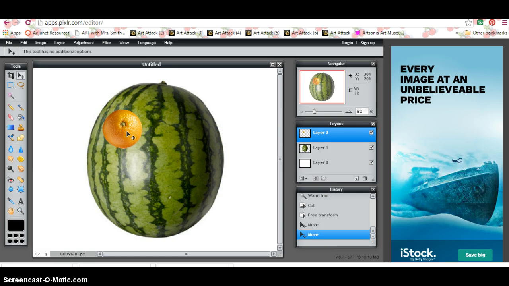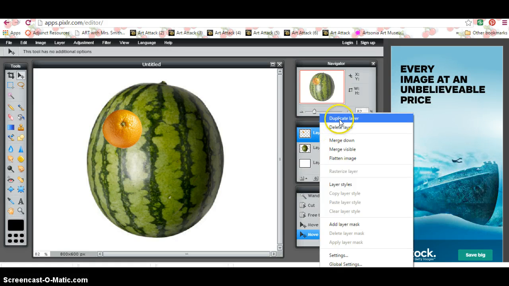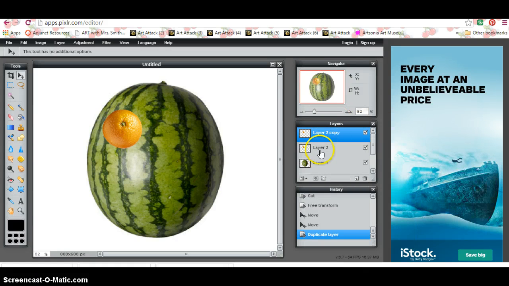Now, at this point, you need two eyes. So a lot of students would say, well, let me just go to Layer, Open Image as Layer, and get it and resize it and all that stuff. But that can be a little time-consuming. So what I like to do is go over here to my layer and right-click with my mouse, and I have an option to duplicate layer. And so now actually I have two layers.